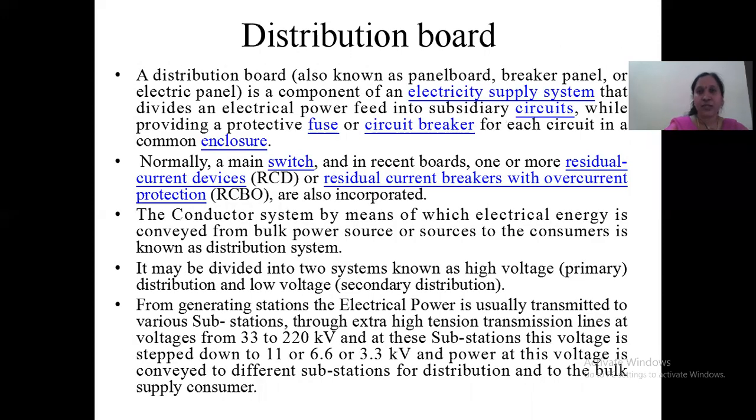Next, coming to the next topic, distribution board.